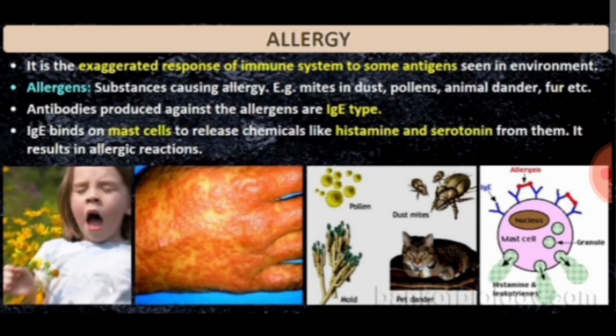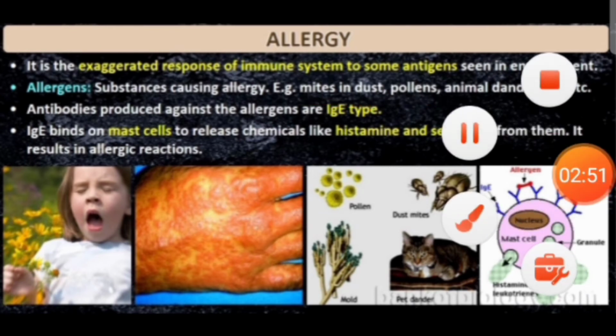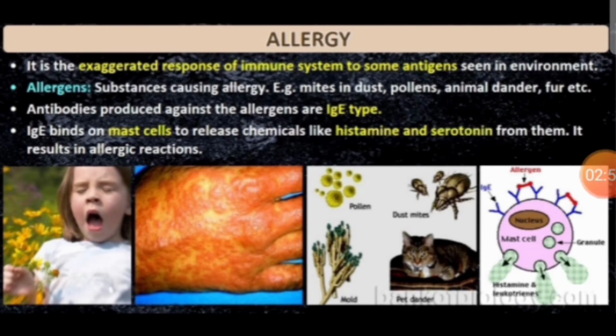Then, very important, allergy. You can see it's an exaggerated response of the immune system to some kinds of antigens. They are called allergens, like mites in dust, pollens, animal dander, fur, etc. And here what you have to remember is that IgE antibodies are produced during allergy. This is very important.